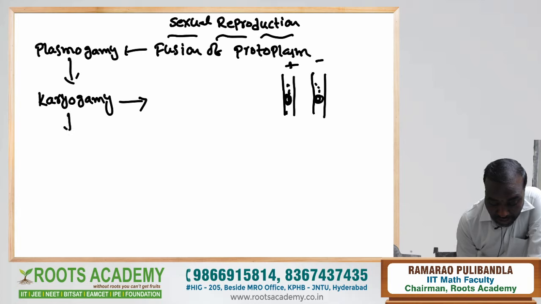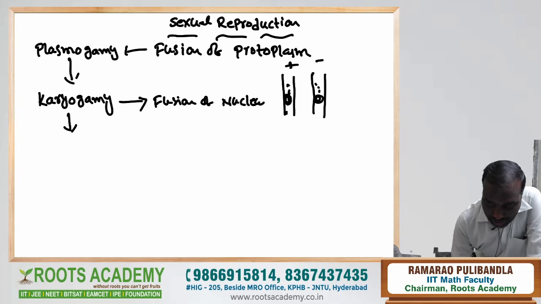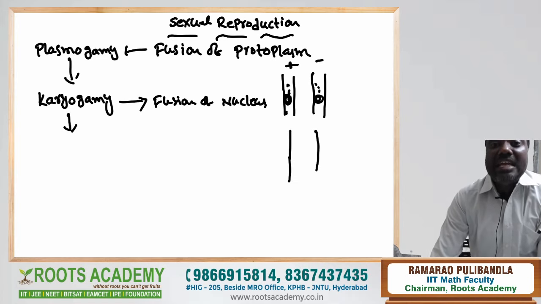Karyogamy, which follows plasmogamy, means fusion of nuclei. These two different strains come together, and the walls between the two hyphae are dissolved by the action of an enzyme called chitinase.